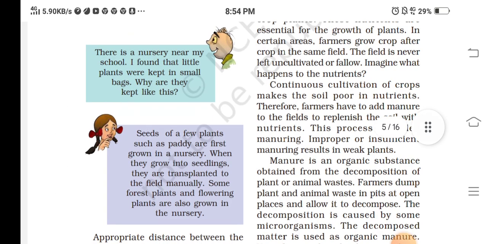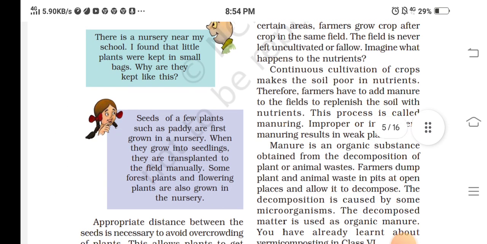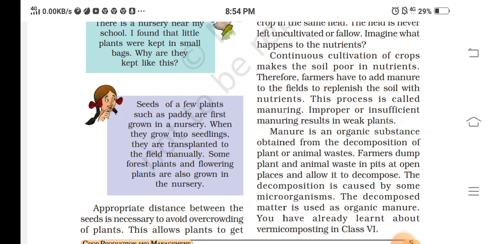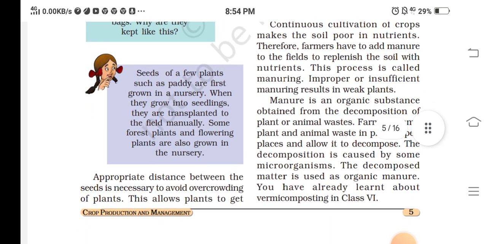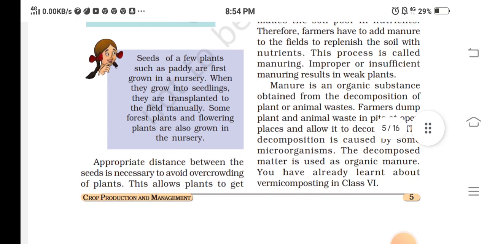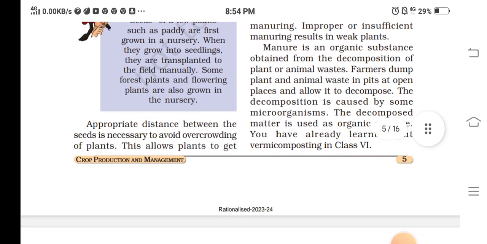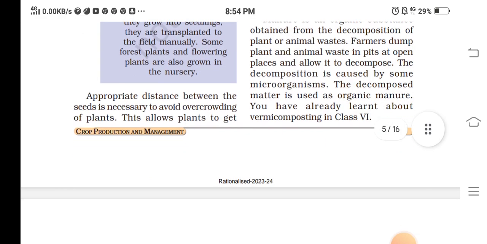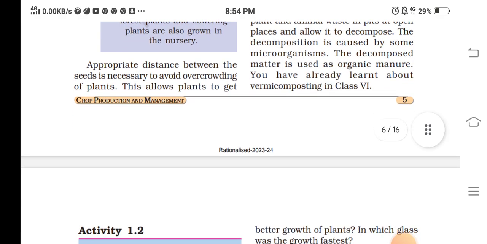There is a nursery near my school. I found that the little plants were kept in small bags. Why are they kept like this? Seeds of some plants such as paddy are first grown in a nursery. When they grow into seedlings, they are transplanted to the field manually. Some forest plants and flowering plants are also grown in the nursery.